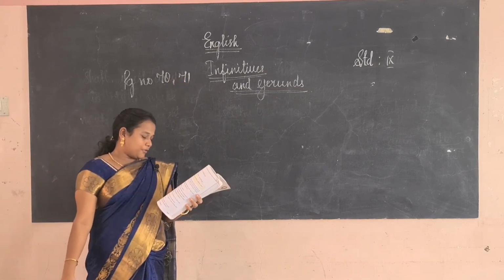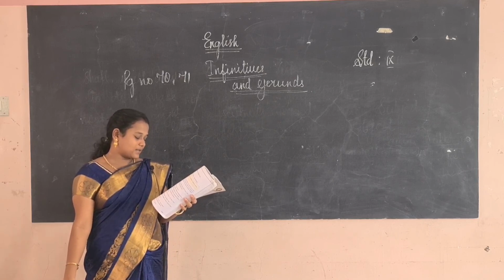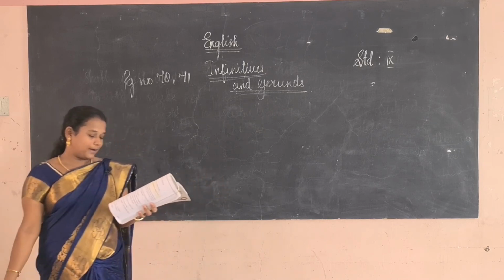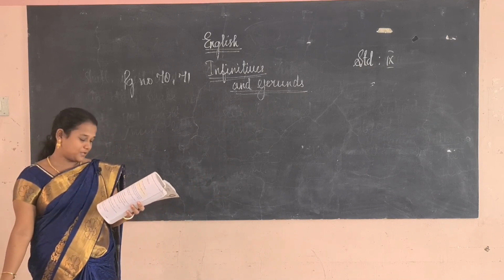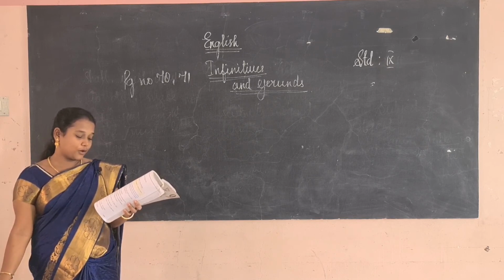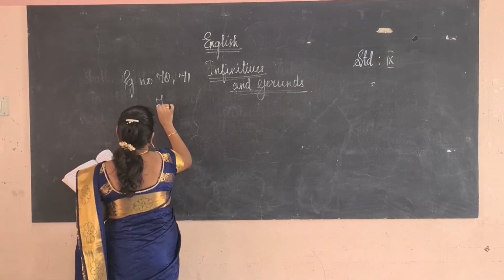Read the following pair of sentences. Traveling might satisfy your desire for new experience. The study abroad program might satisfy your desire for new experience. So identify the subject in the first sentence. Traveling might satisfy your desire for new experience. So what is the subject there? Traveling.